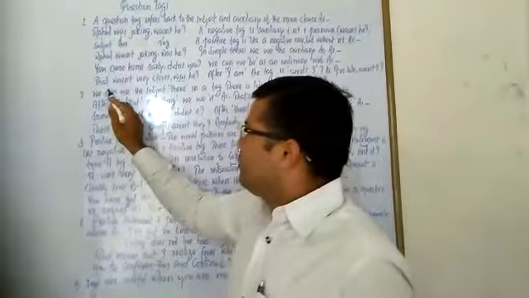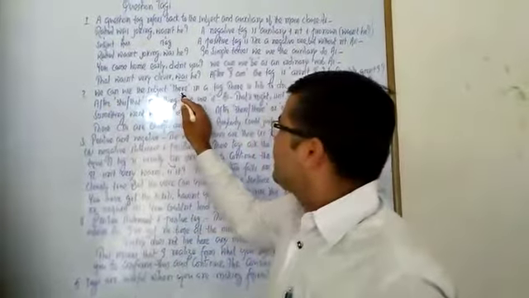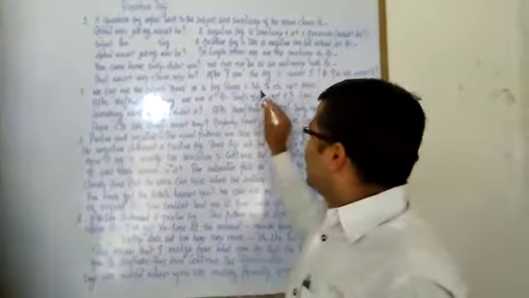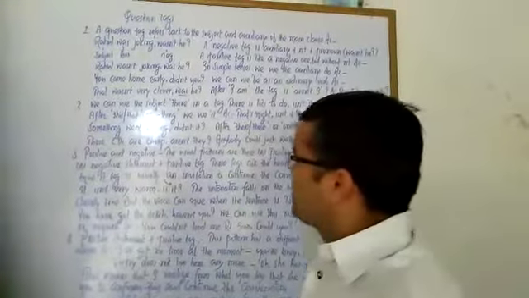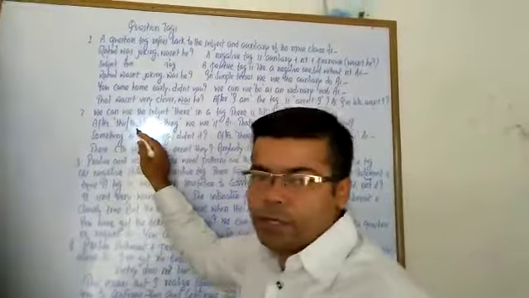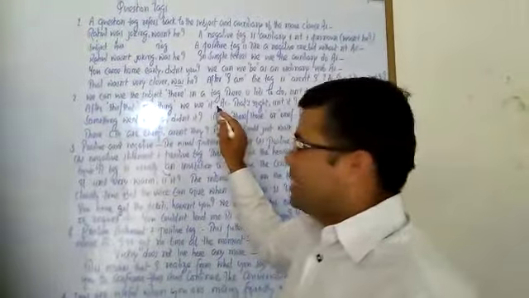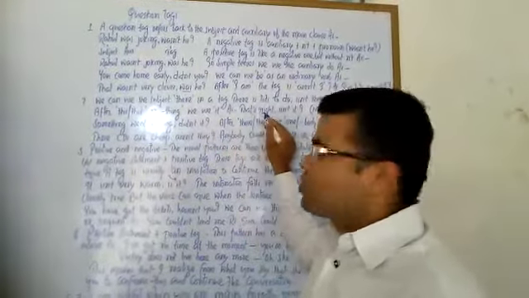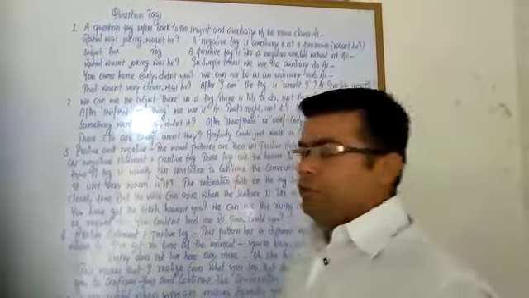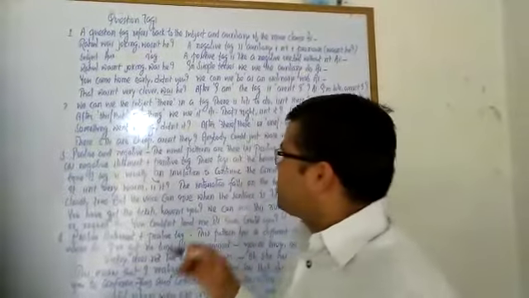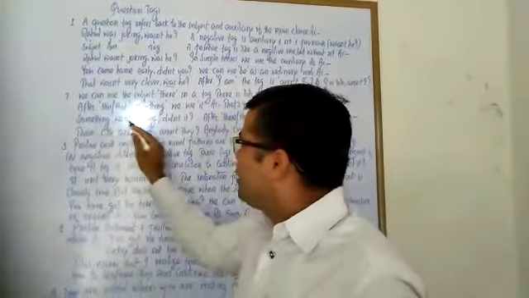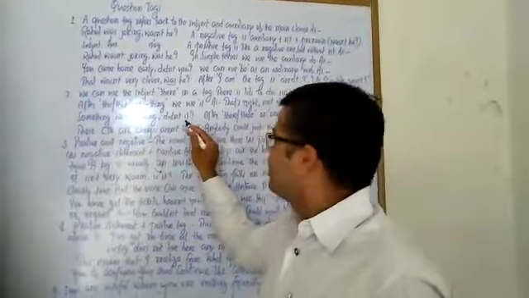Rule number 2. We can use the subject there in a tag. For example, there is lots to do, isn't there? After this or that, or words ending with thing, we use it as the question tag. For example, that's right, isn't it? If you say isn't that, it will be incorrect. Something went wrong, didn't it?